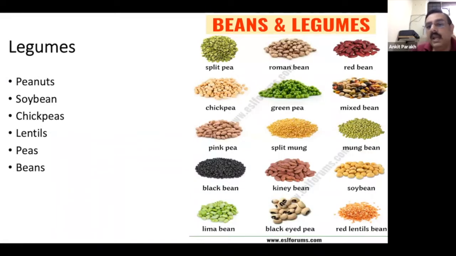So these are all legumes, and allergy to legumes is specifically seen in the Indian setup, and all these legumes are known to cause allergic issues. So it might be things like arhar dal, tur dal. It might be red beans, mixed bean, moong dal. So all these things are described to cause food allergies in India.